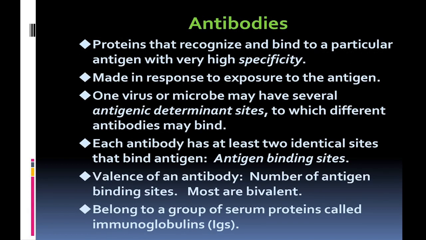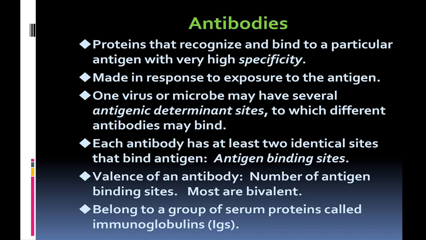Then antibodies are glycoproteins that recognize and bind to a particular antigen with very high specificity. They are made in response to exposure to the antigens. One virus or microbe may have several antigenic determinant sites to which different antibodies may bind.